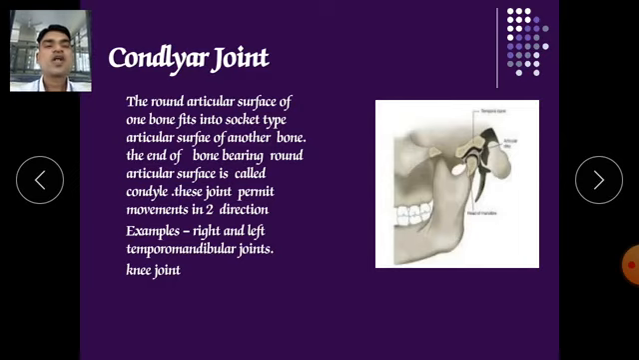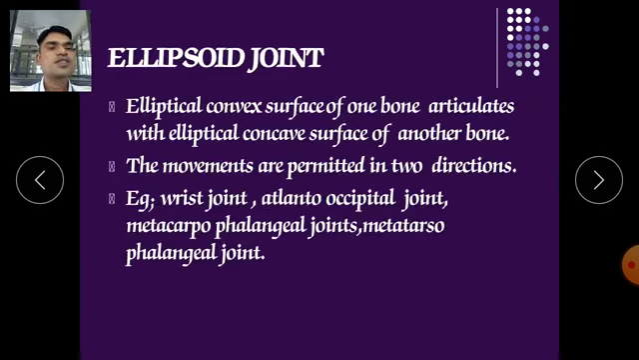Here the condylar or condylate joints. The round articular surface of one bone fits into the socket type articular surface of another bone. The end of the bone bearing the round articular surface is called the condyle. This joint permits movement in two directions, for example right and left. Examples are the temporomandibular joints and knee joints. Here you can see the joint which will work. It provides two directions, upper and lower. Only in this direction it will move. This is an example of condylate joints.